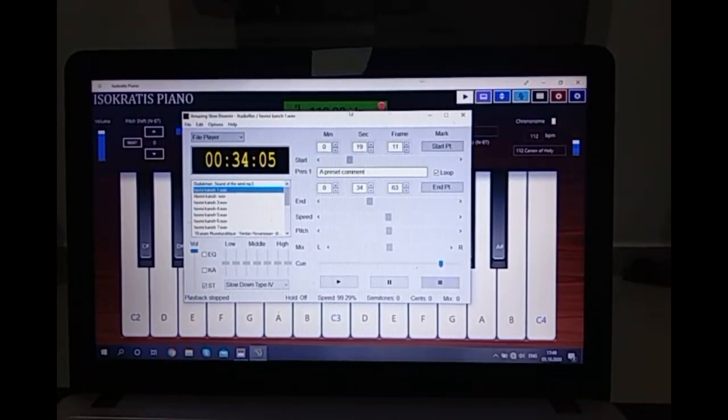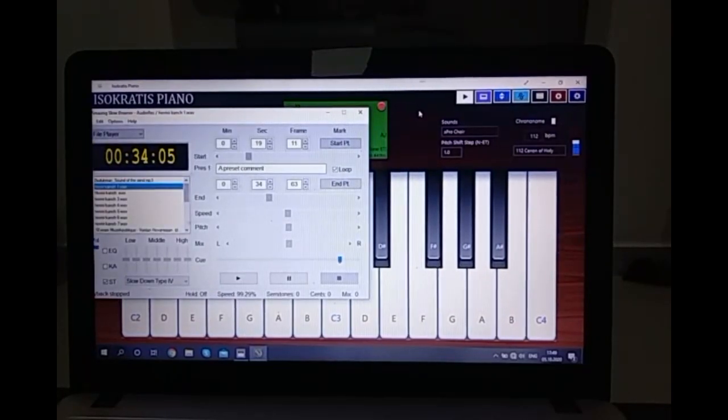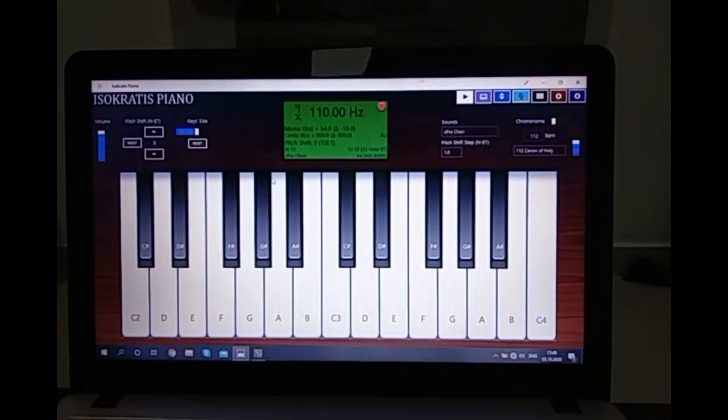When I have memorized 2 of these phrases or 1 of these phrases, I can just do it by myself, and I go to my drones application, which is called the Socrates Piano, and I play the drone of B. Something like that. I don't remember exactly what it was.